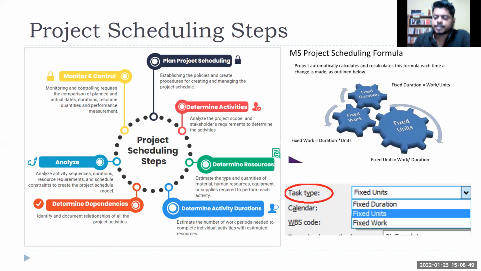So all these fixed duration, unit and work, what it says, which is important, right? In fixed duration, duration is important, you cannot play with the duration. Duration is the time it will take, right? In fixed unit, the unit is fixed, the unit is important, you cannot change the unit. In fixed work, work is fixed, the amount of effort you have to put, that is fixed.